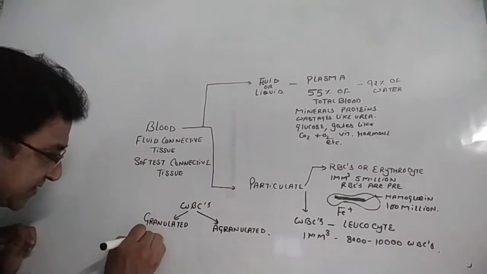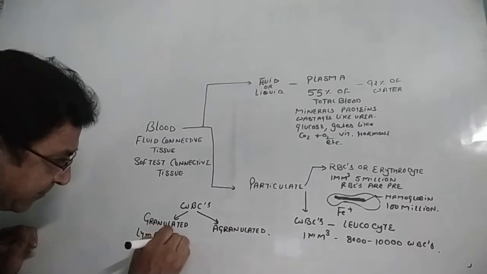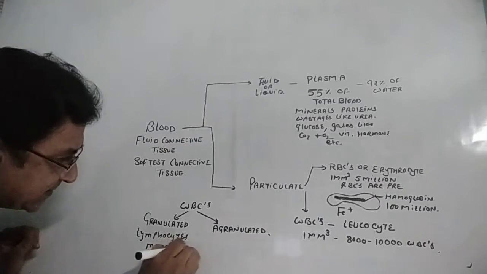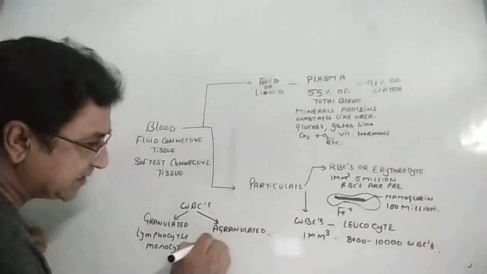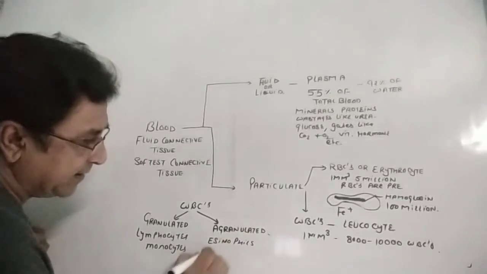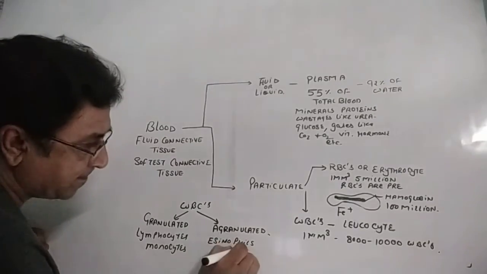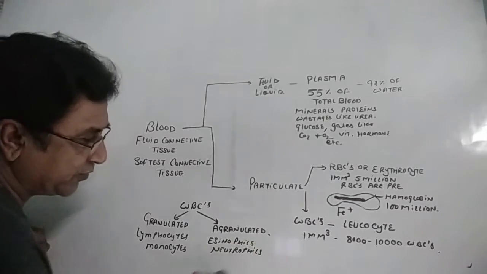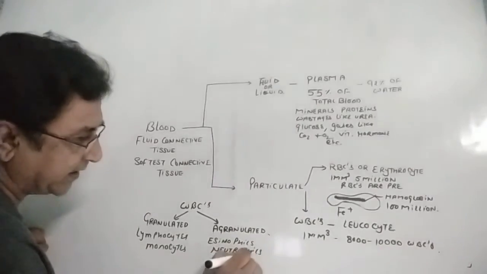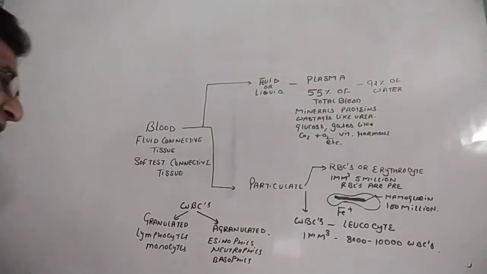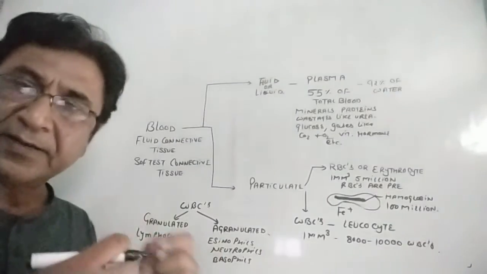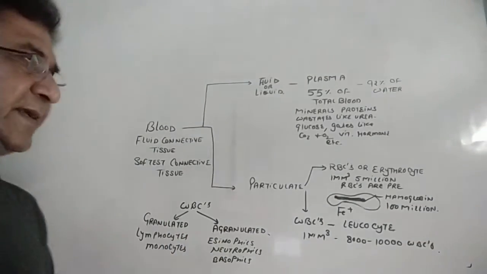Granulated can be lymphocytes and monocytes, and agranulated can be eosinophils, neutrophils, and basophils. So these are the different kinds of WBCs. Neutrophils are maximum in number, and they are bactericidal, meaning they kill bacteria.